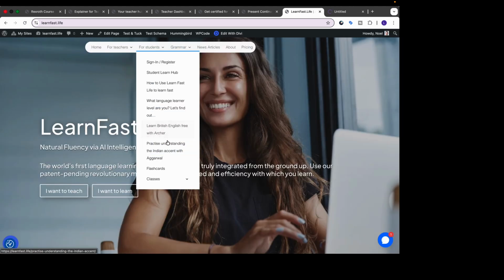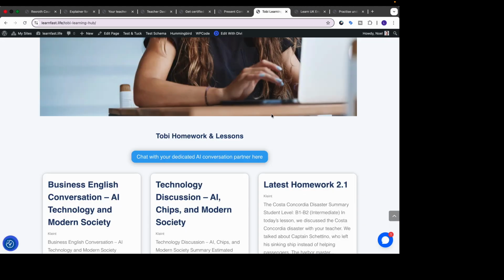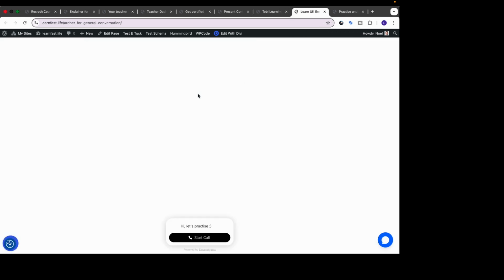So that's the flashcards deck. Now, I have a couple of things with chatbot set up here. You'll notice that the website has a couple of different chatbot possibilities. So here we can, for example, practice. We have Archer, who will, once I start the call, we can practice with Archer.